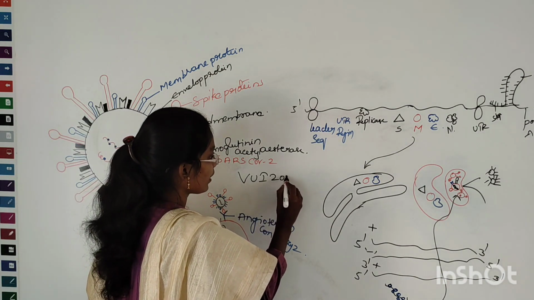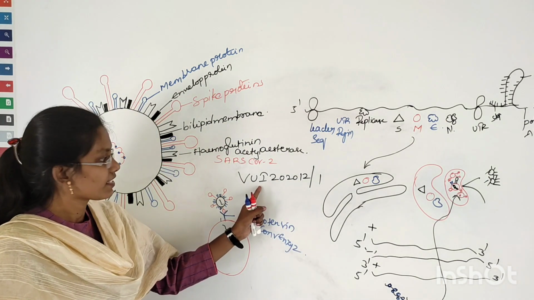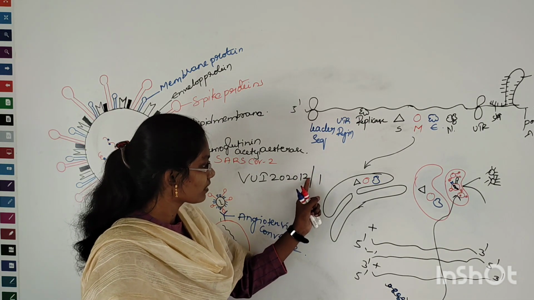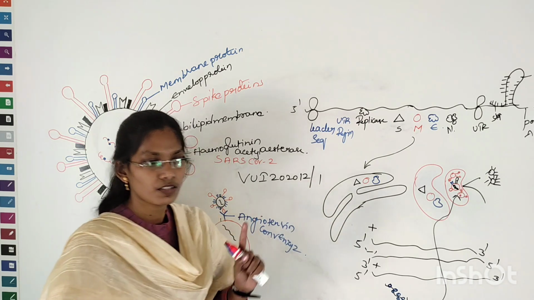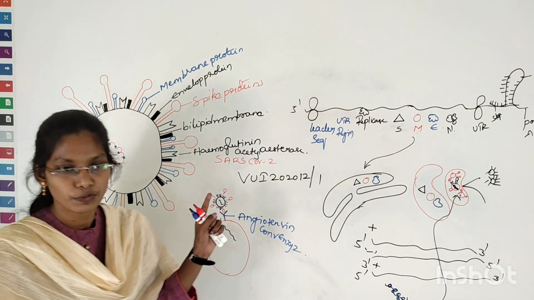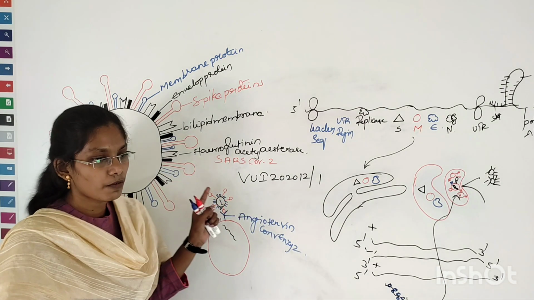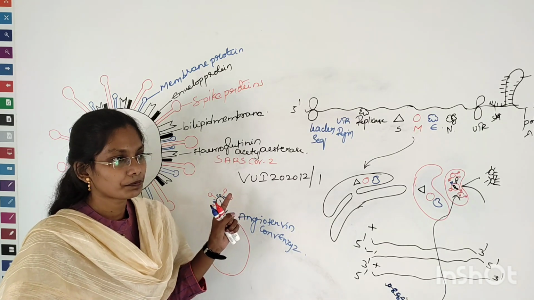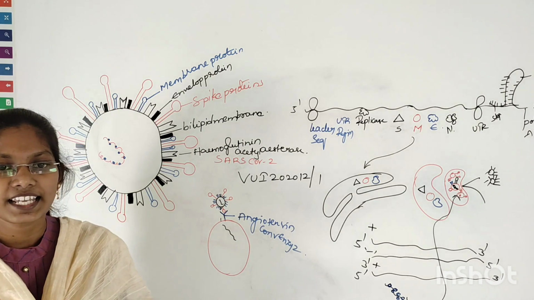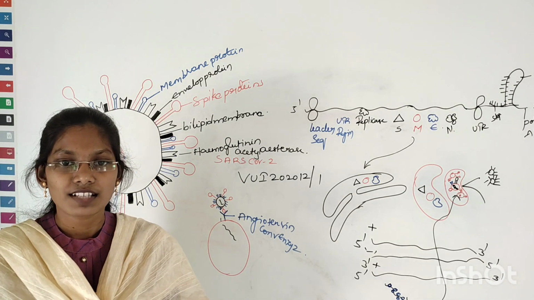So the variant was named VUI 2020-12/1, right? Variant Under Investigation, 2020, identified in the 12th month, and it is the very first variant. So this is the variant of SARS-CoV-2, right? Severe acute respiratory syndrome coronavirus 2. And Ravi Gupta of Cambridge University said that the infection is 70% more than the previously identified SARS-CoV-2.